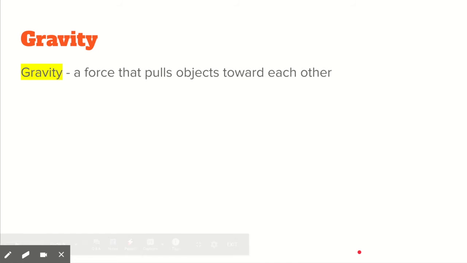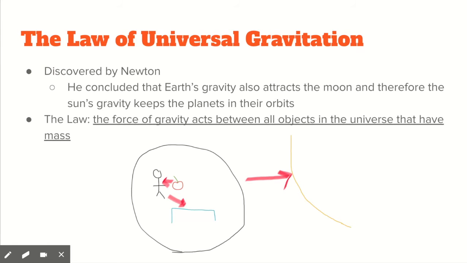Okay, now let's move on to gravity. Gravity is a force that pulls objects towards each other. So right now we're all experiencing gravity because we're being pulled towards the Earth. There's the law of universal gravitation. This law was discovered by Newton. He concluded that Earth's gravity also attracts the moon, and therefore the sun's gravity keeps the planets in their orbits.